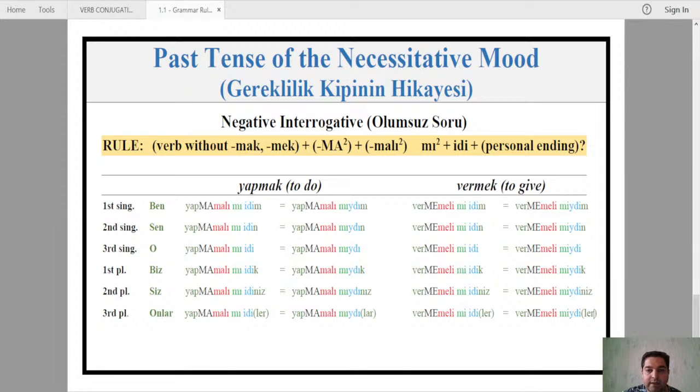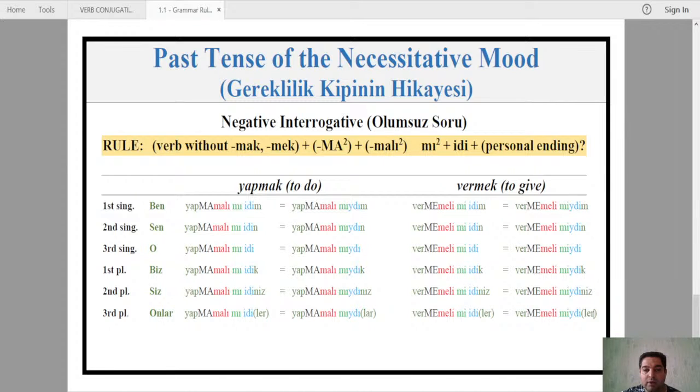Okay, let's now look at interrogative. First person singular. Oturmak becomes oturmalı mıydım, right? Did I have to sit or reside? Okumak, okumalı mıydım? Did I have to read or study? Sevmek, sevmeli miydim? Görmek, görmeli miydim? Did I have to see? And vermek, vermeli miydim? Did I have to give?